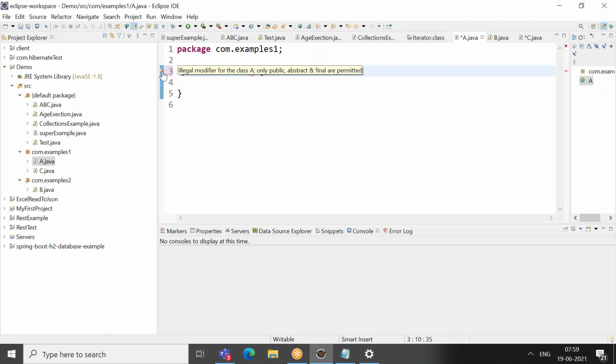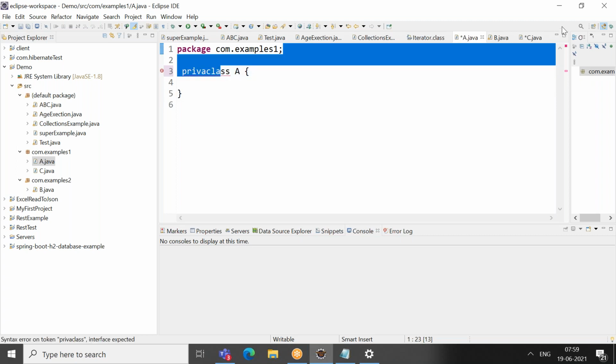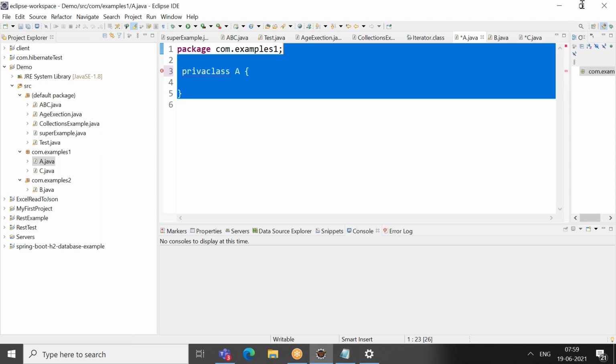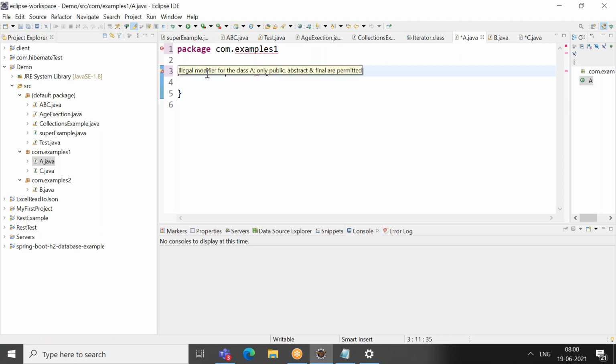So it will tell it is an illegal modifier exception. Your private cannot be put at a class level. The same way when you are trying to put protected also. You see, it is throwing an error: illegal access specifier. So private and protected cannot be applicable at a class level. We'll see why it is not applicable.